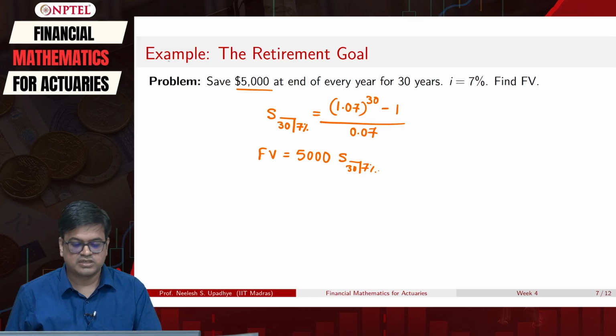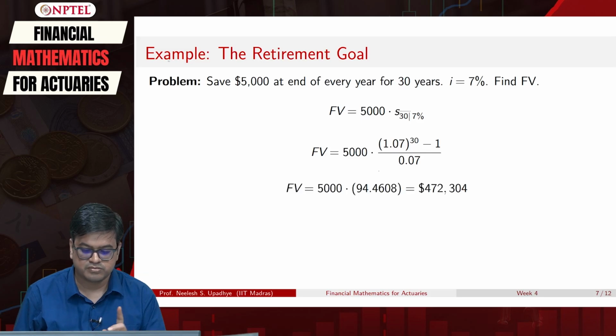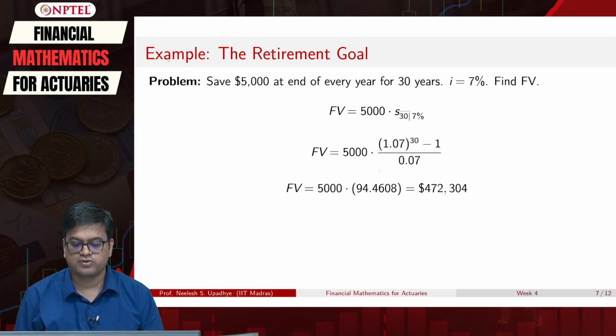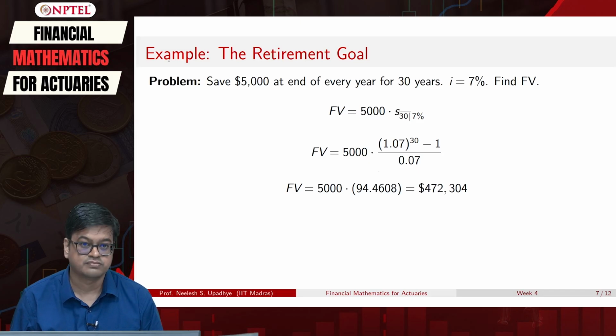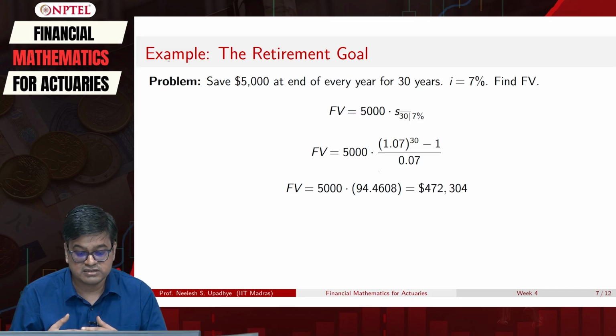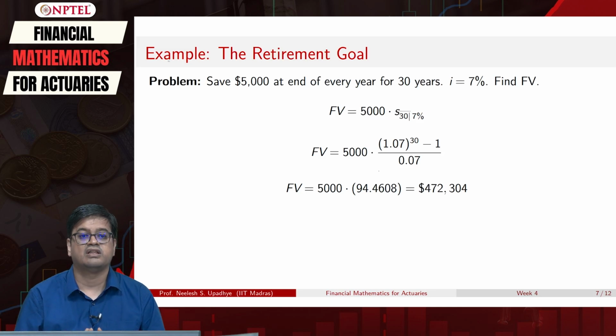Let us skip the computation and see the printed solution. So, this is what I mentioned, and therefore, the answer to this is 4,72,304. Let us analyze how much interest we have gathered. We call that the interest analysis.